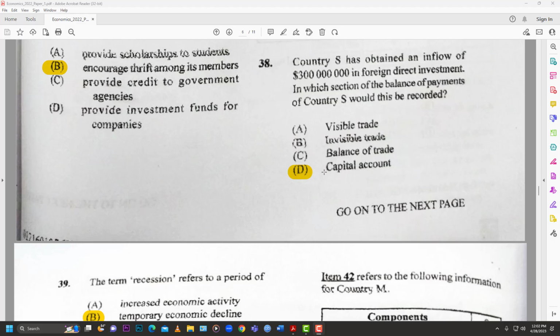Visible trade would be the goods that you can tangibly see and touch. Invisible trade would be more of the services: financial services, education services, etc. And of course, the balance of trade is a broad record. It encapsulates more than just one thing, right? So the capital account would be the answer for 38.